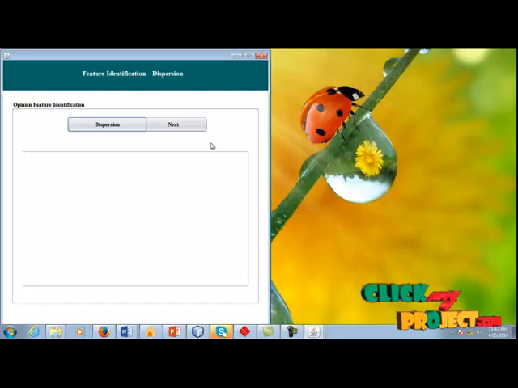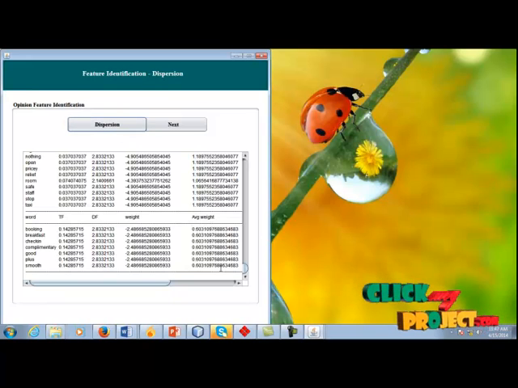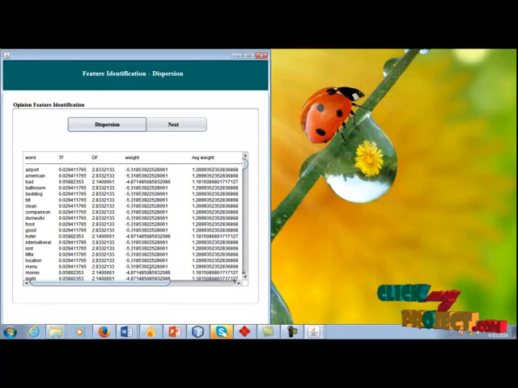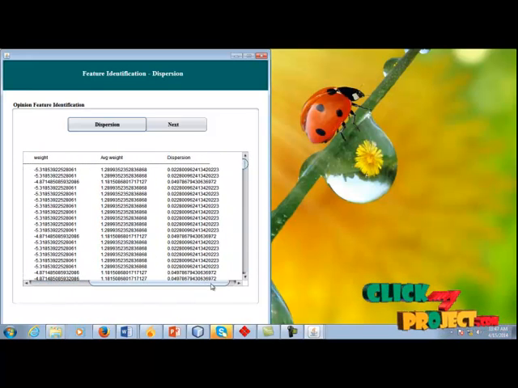Now we are going to calculate the opinion feature identification. Before that, we are going to calculate the dispersion and the deviation. Click dispersion. Dispersion quantifies how significantly a term is mentioned across all documents by measuring the distributional significance of the term across different documents in the entire corpus.